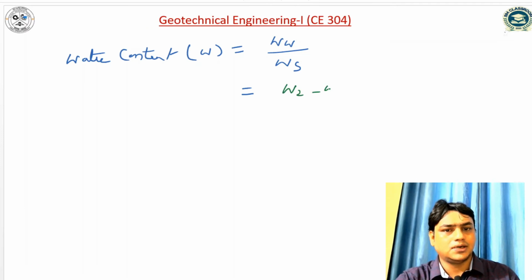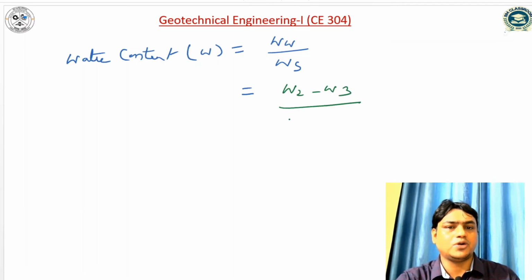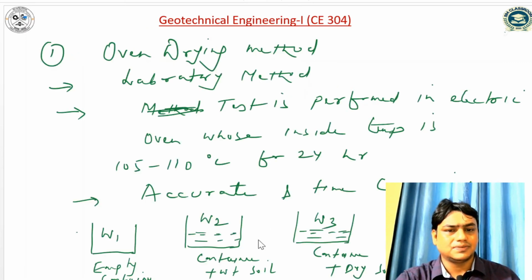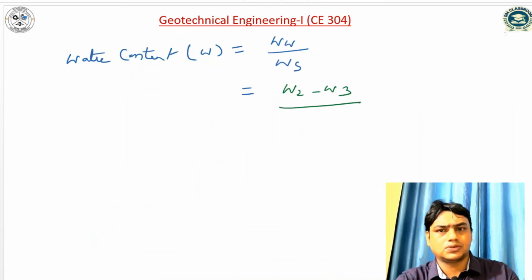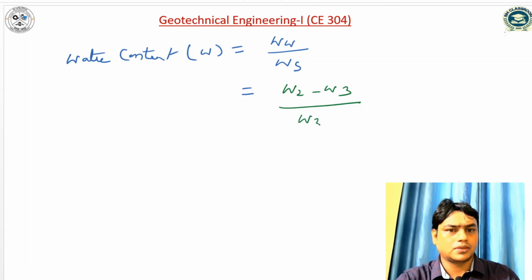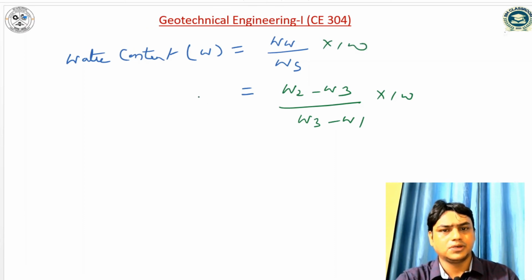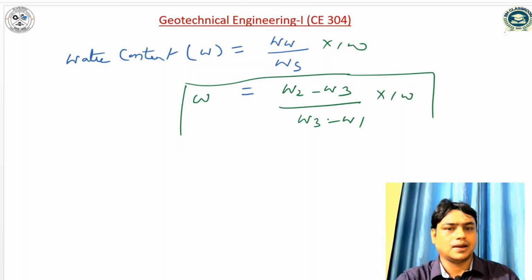W2 minus W3 divided by weight of solid. So weight of solid can be written as W3 minus W1, multiplied by 100. So this is how the water content can be computed in the laboratory.